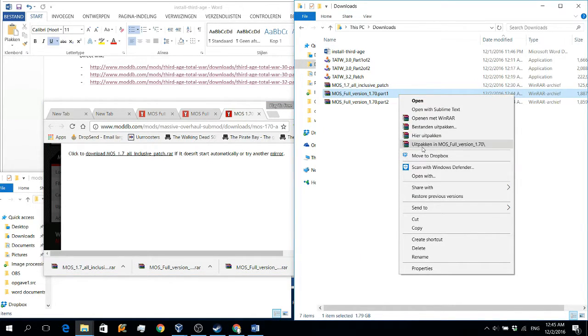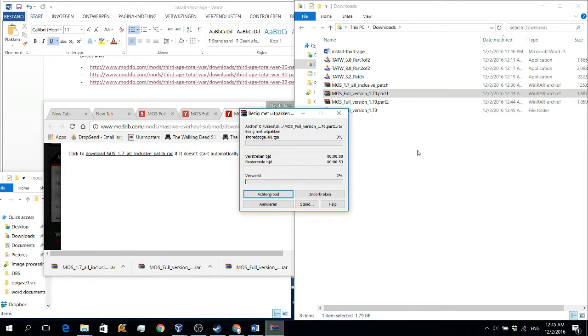Okay, so the download is finished, and what we have to do is really easy. We have to extract the folders. So the first thing we want to extract is part 1. When part 1 is extracted, we can extract part 2, but first we have to move part 1. So we will extract part 1 and move it to our mod folder.